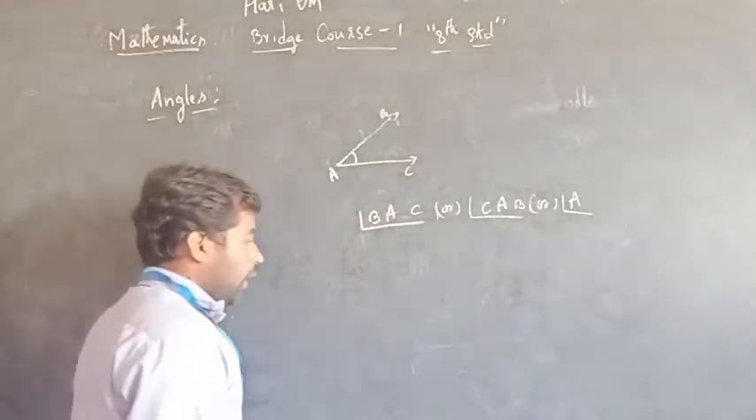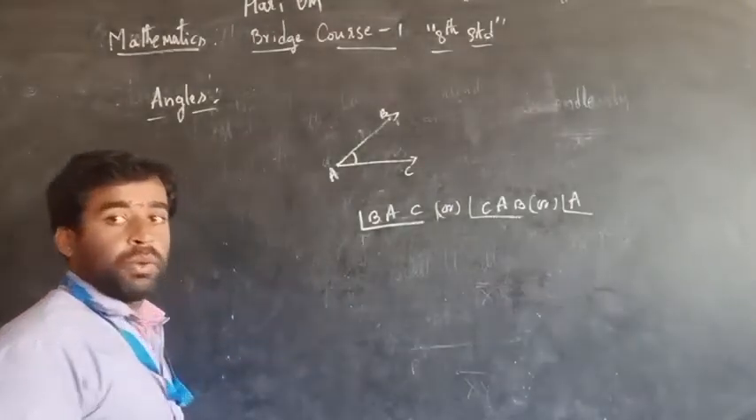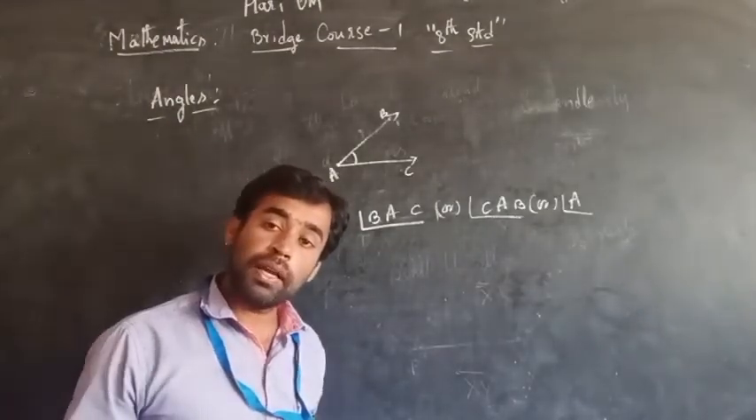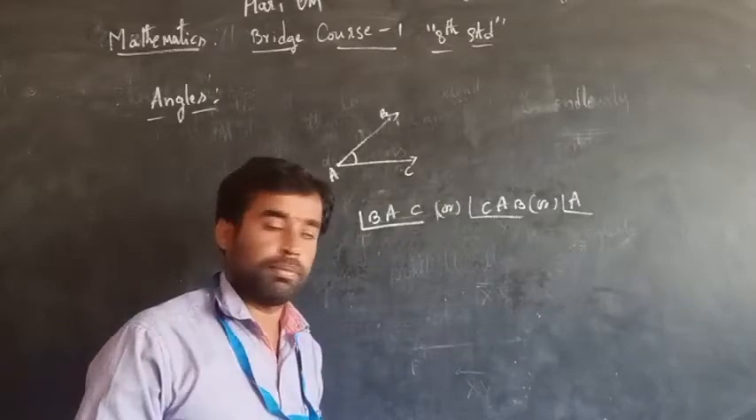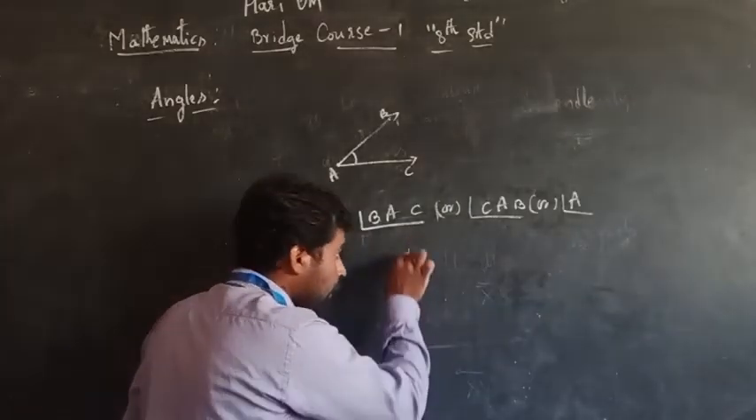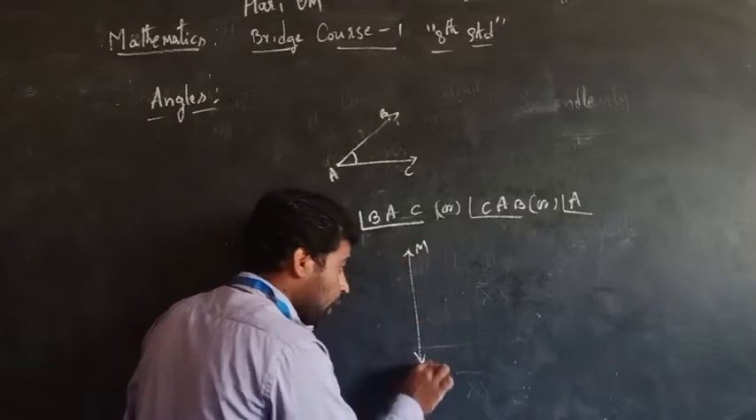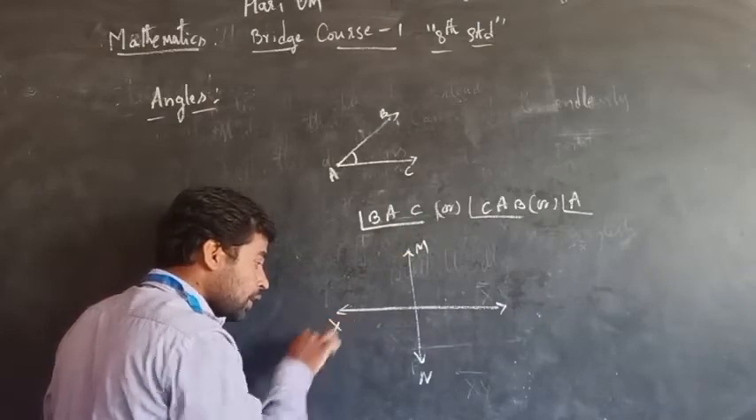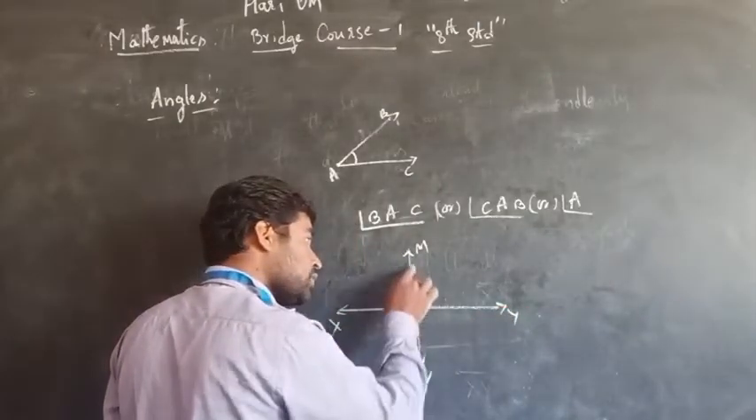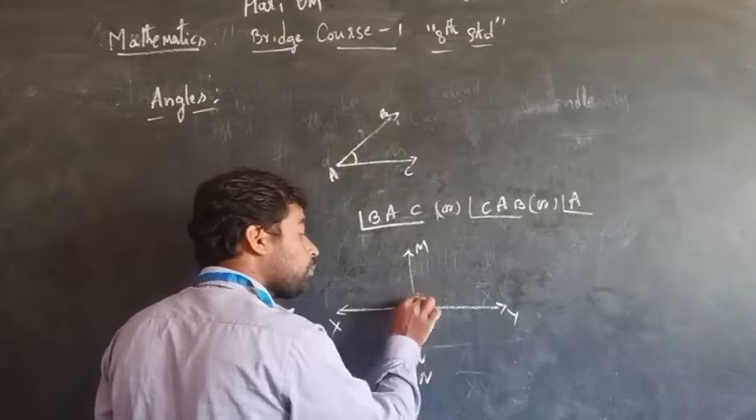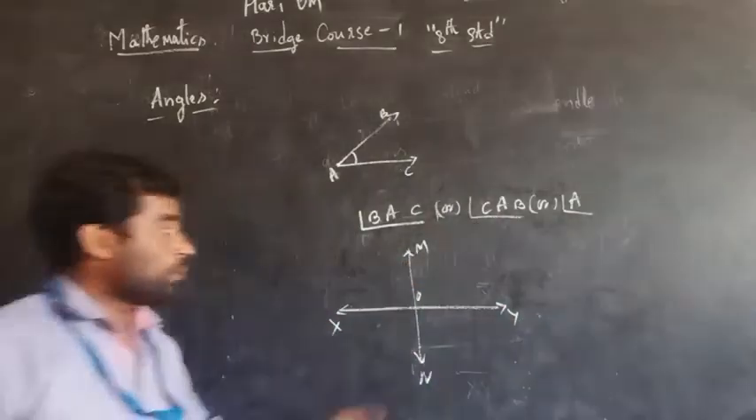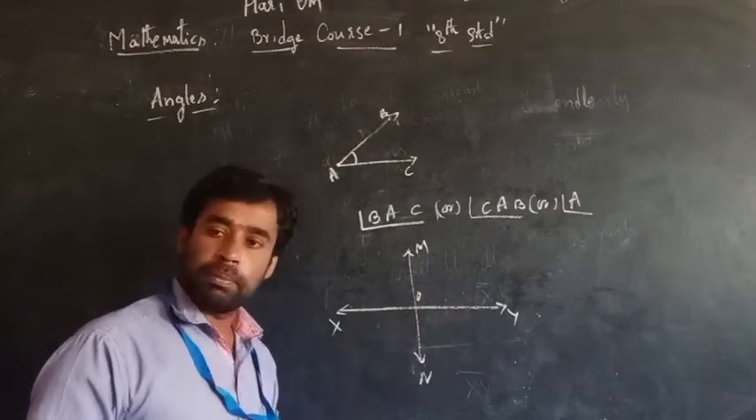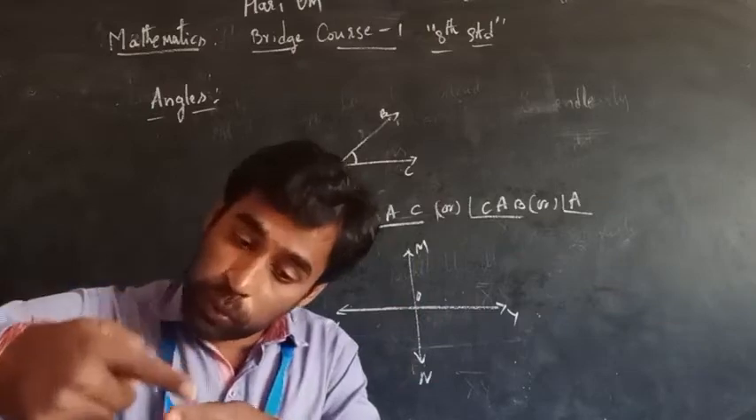An angle is also formed when two straight lines meet, when one straight line passes through another straight line. Here take another straight line MN and another straight line XY. This XY is passing through the straight line MN at the point O. MN is a straight line, and another straight line XY is passing through MN.